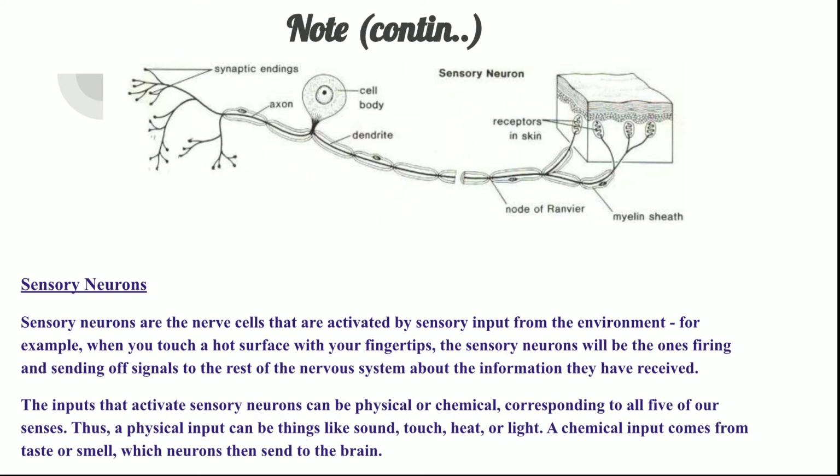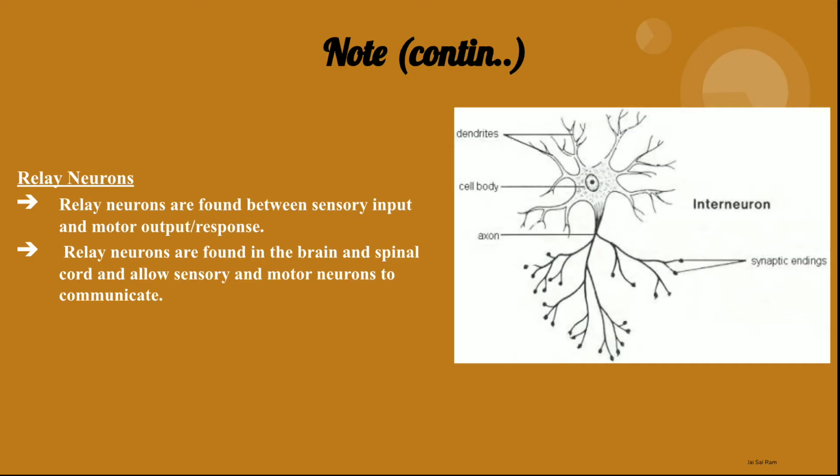They are due to certain chemical actions which are taking place, and due to these chemical actions, the sensory organs are taking these impulses to the brain by the sensory neuron. Okay, now the relay neurons are found between the sensory input and the motor output.